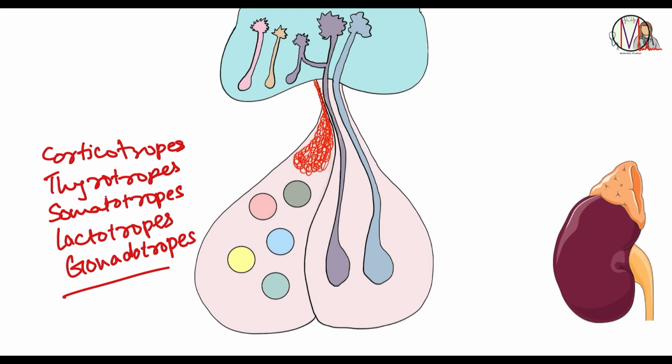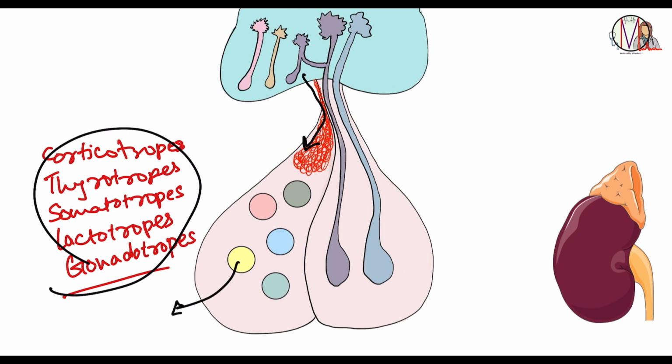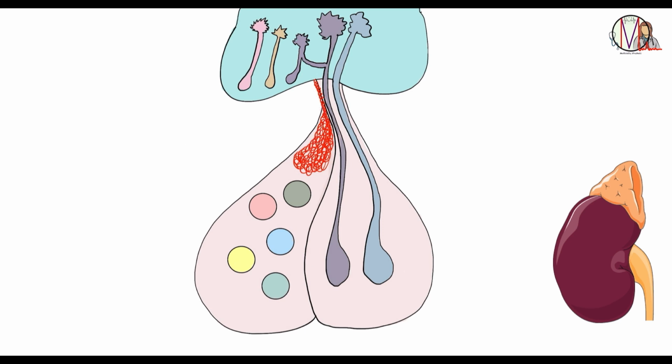These cells get signals from the hypothalamus in the form of hormones to release another hormone from the anterior pituitary. Sounds quite confusing, but I'm telling you it's not.